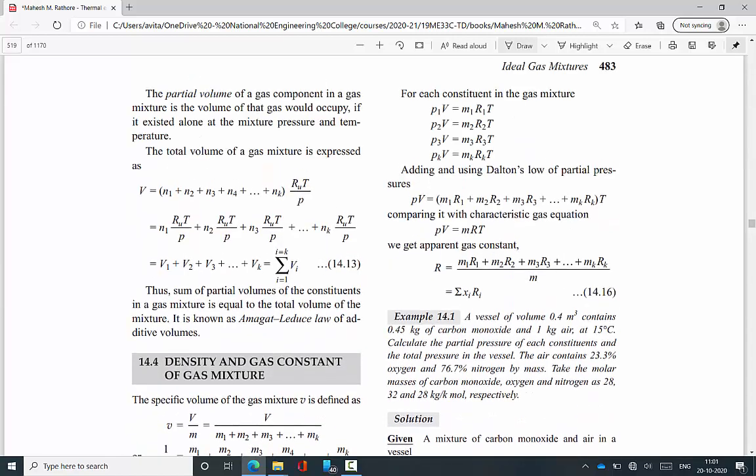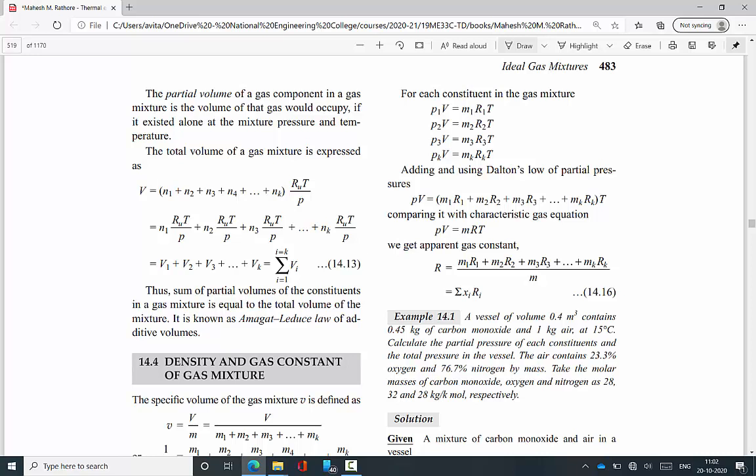Similarly, P1 V equals m1 R1 T, then for the second component P2 V equals m2 R2 T, for the third component P3 V equals m3 R3 T, and the fourth component likewise. I rearrange the equations by changing the suffixes. From that, PV equals (m1 R1 plus m2 R2 plus m3 R3 plus mk Rk) into T. This derives the equation PV equals mRT.